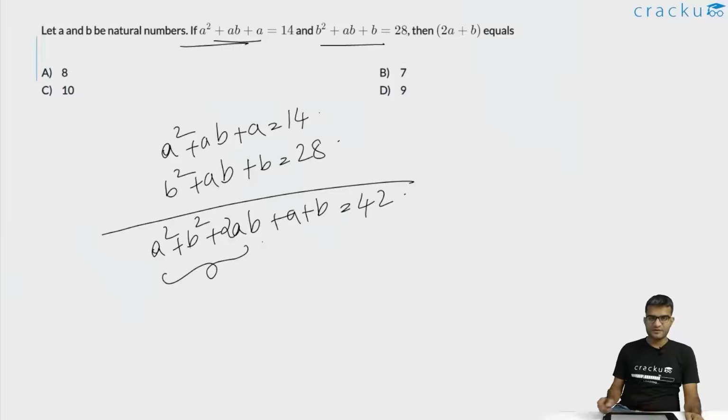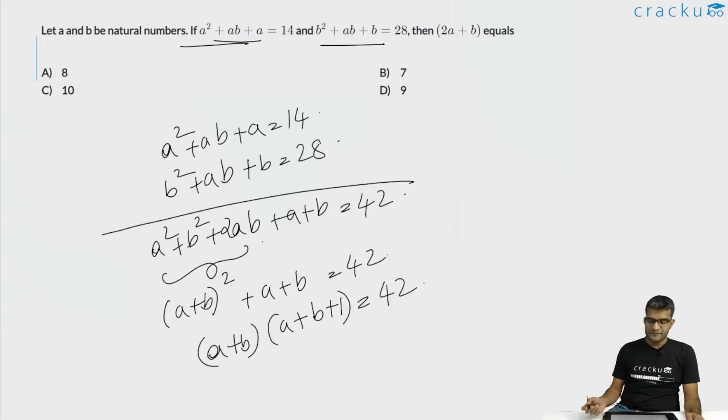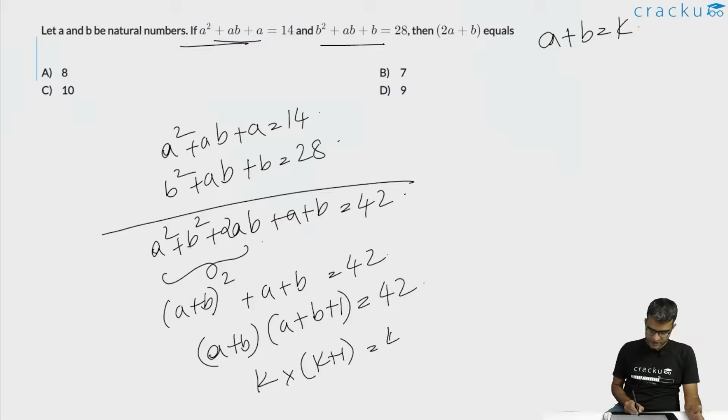A square plus b square plus 2ab is a plus b whole square, so a plus b whole square plus a plus b is equal to 42. This can be factorized to a plus b into a plus b plus 1 is equal to 42. If you assume that a plus b is equal to k, k will also be a natural number such that k into k plus 1 is equal to 42, and because k is a natural number, you will conclude that the value of k will be equal to 6, because 6 into 7 is equal to 42.